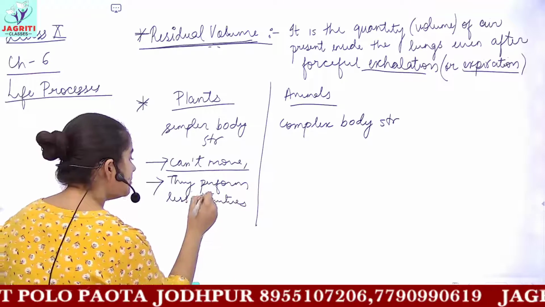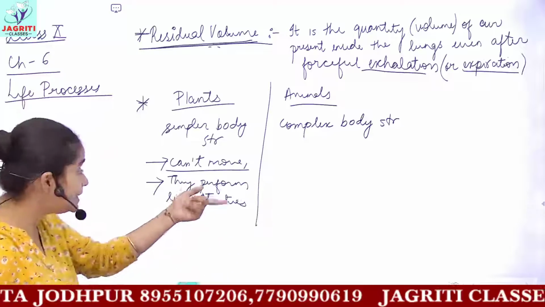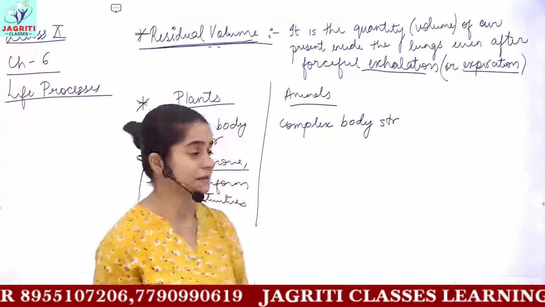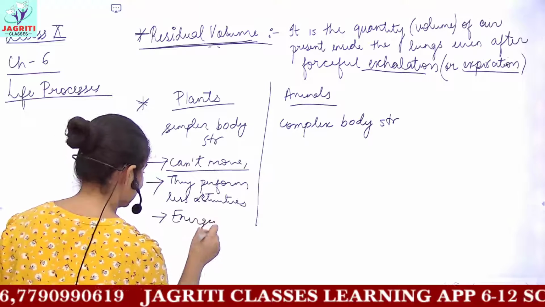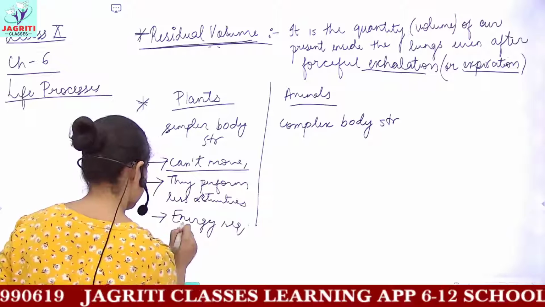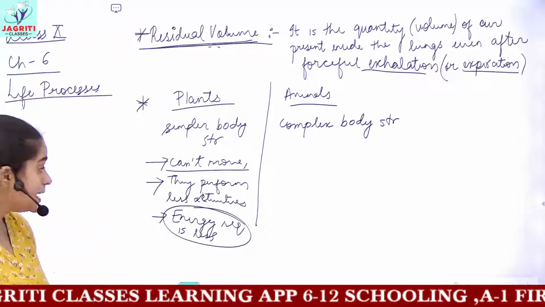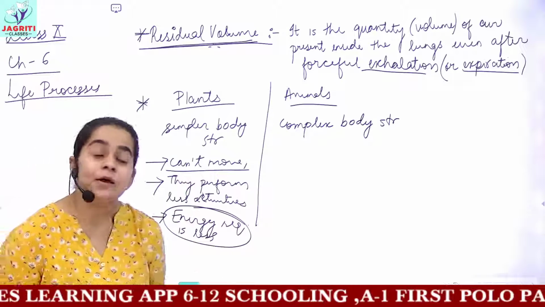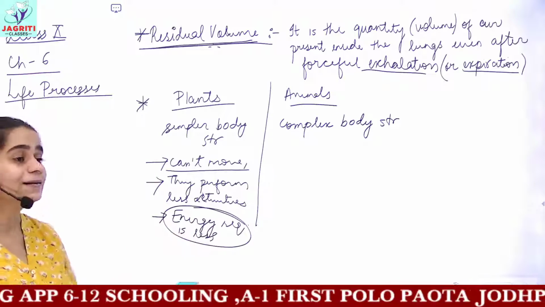Because they perform less activities in comparison to animals, and these activities we are referring to are the activities which involve movements, in turn their energy requirement is less. So this was our important term. I can write it directly also that in plants energy requirement is less, but I want you to clear your concepts why we are writing that, and they require less energy.